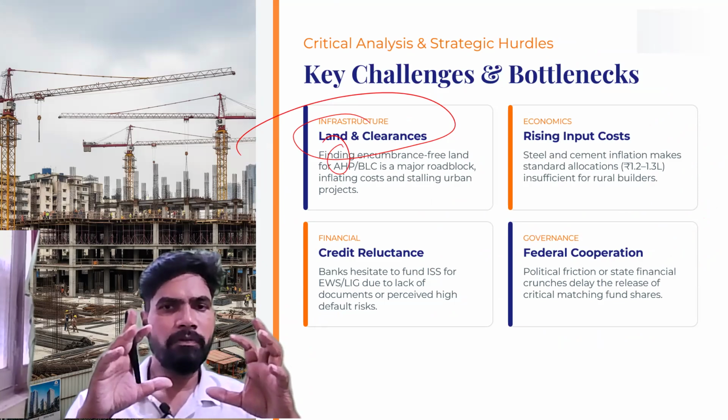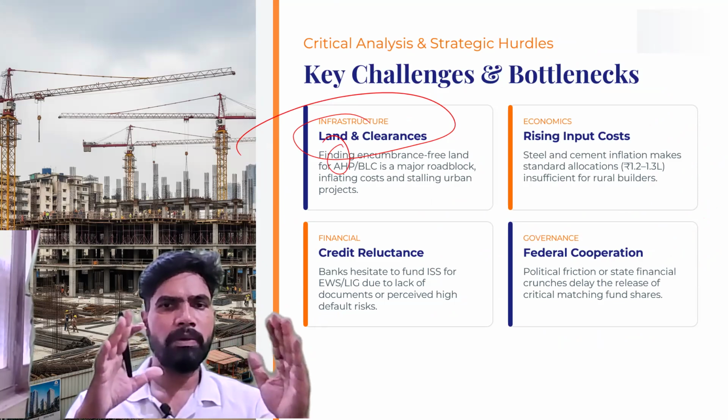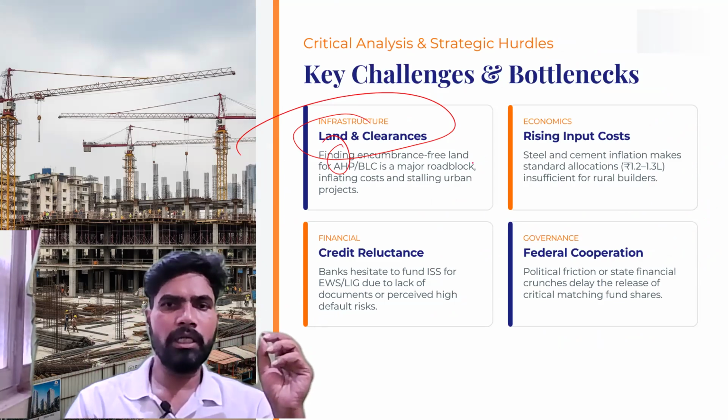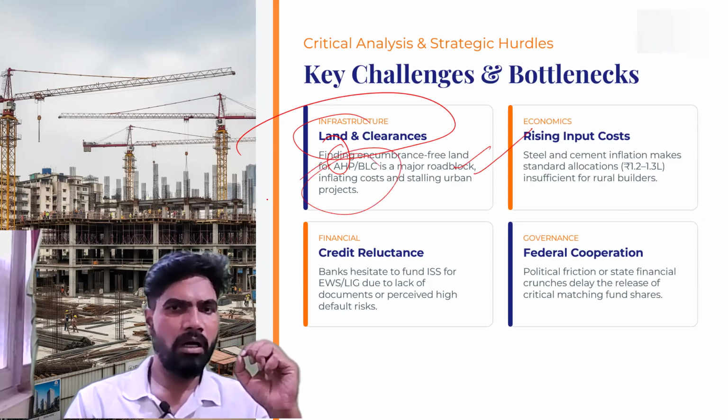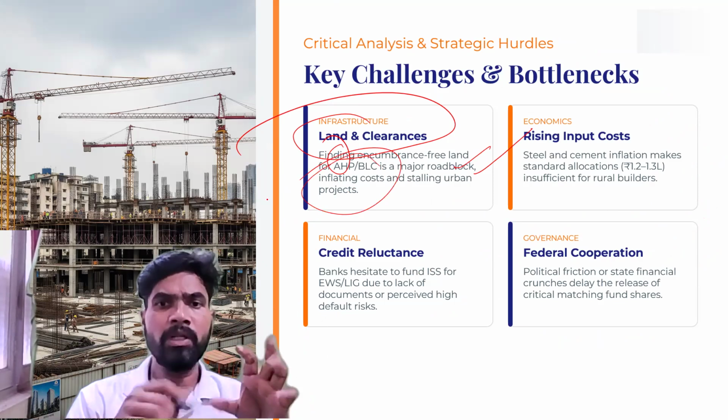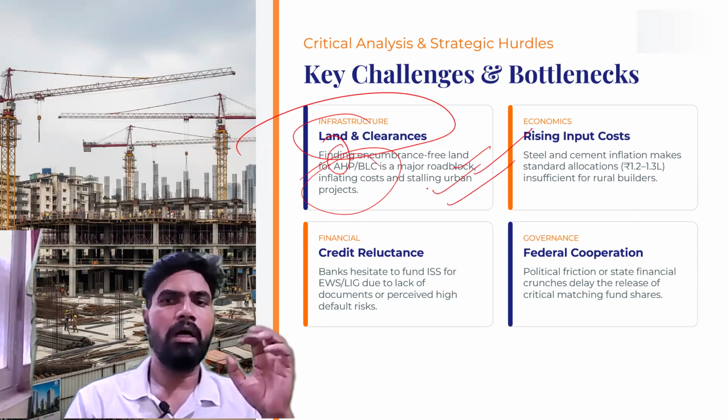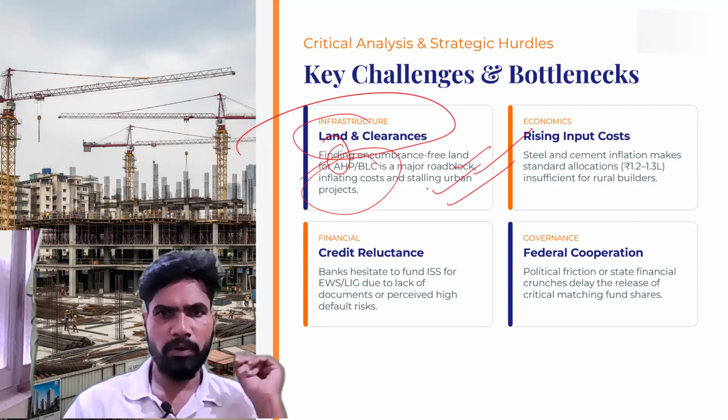Finding encumbrance-free land is a very, very big issue, especially in urban areas. It is a major roadblock, which is inflating the cost, meaning the cost of construction is increasing, and it is also stalling the urban projects. This is the first problem.